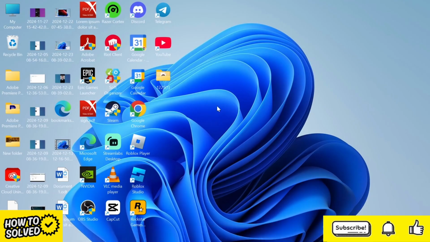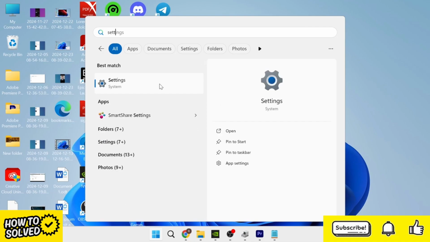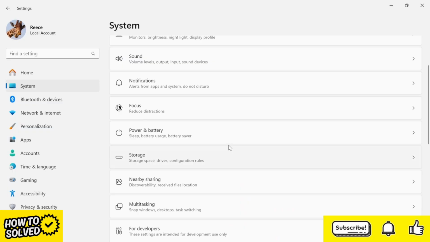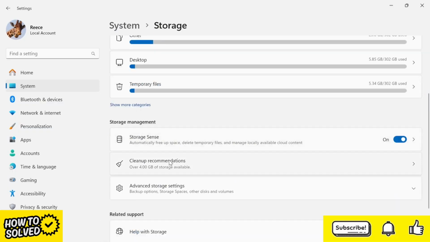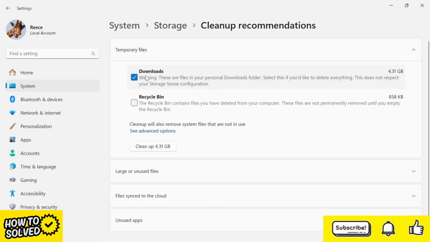If it's still not working, the final thing to do is head over to your Start menu and search for Settings. Click on the Settings window, click on System from the left-hand side, scroll down and click on Storage. Scroll down to Storage Sense and make sure this is turned on. Then click on Cleanup Recommendations. Make sure the Downloads folder is selected like this, and then press the Cleanup button.